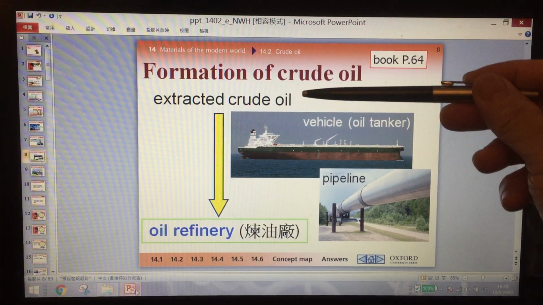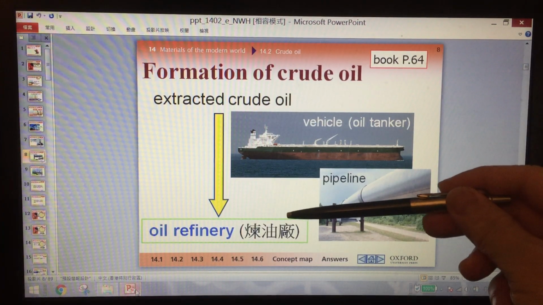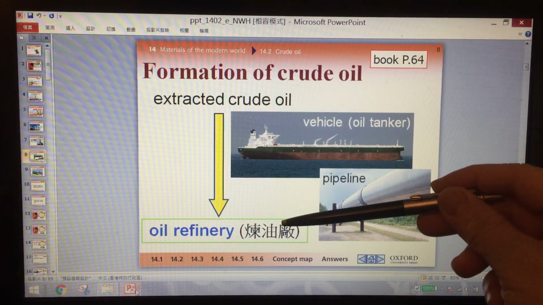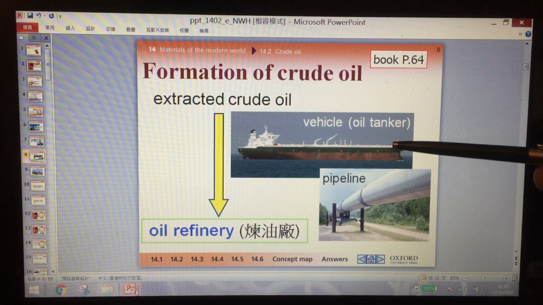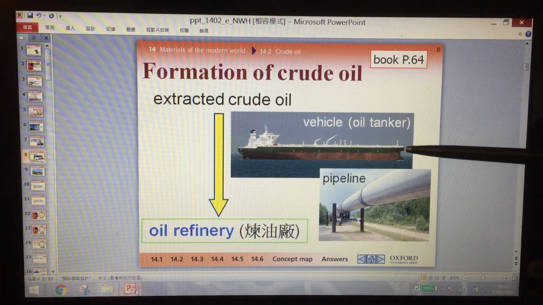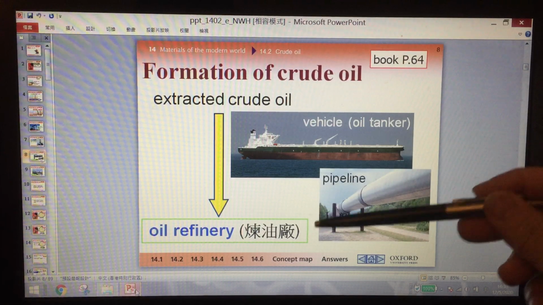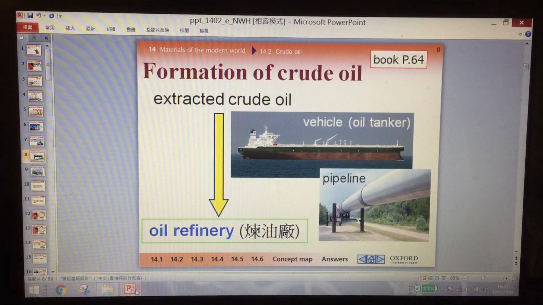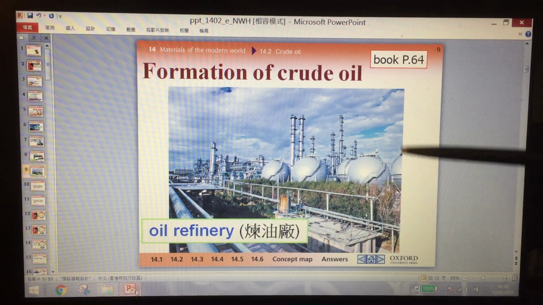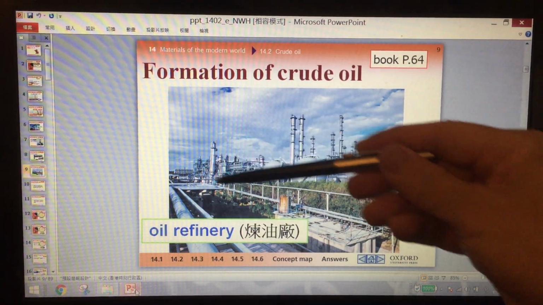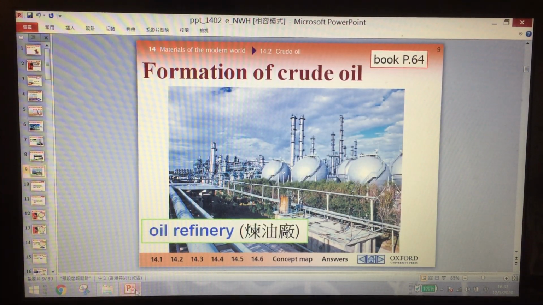After we extract the crude oil, we need to transfer it to the oil refinery. Okay, how can we do that? We need a vehicle, for example an oil tanker, or a pipeline, and then the crude oil will go to the oil refinery. Okay, this is the oil refinery. You can consider it a very large factory.